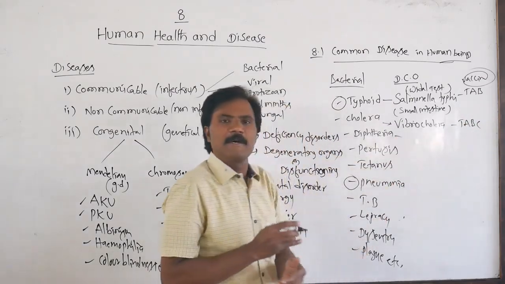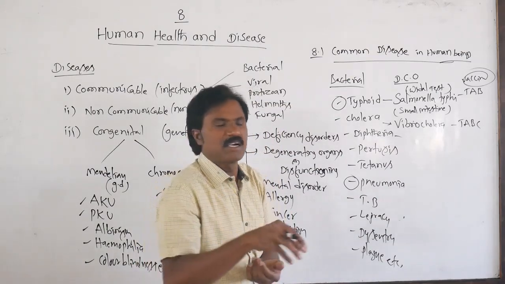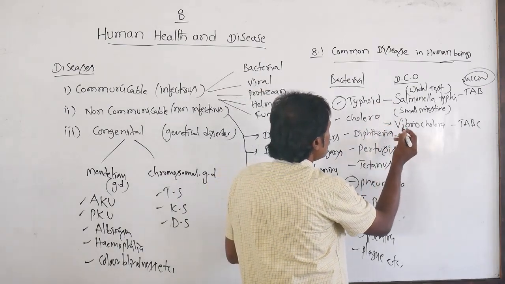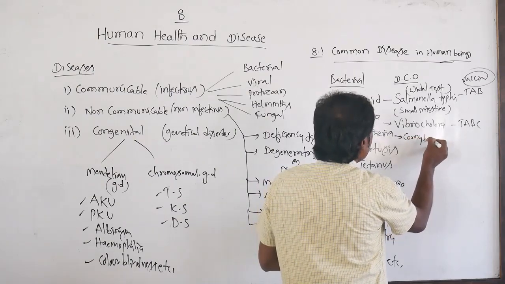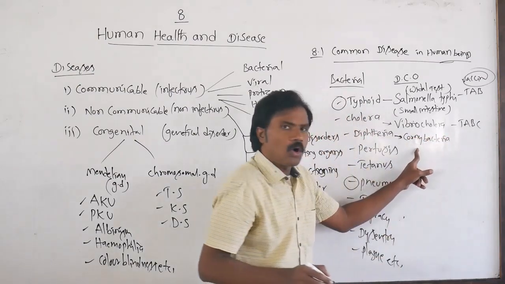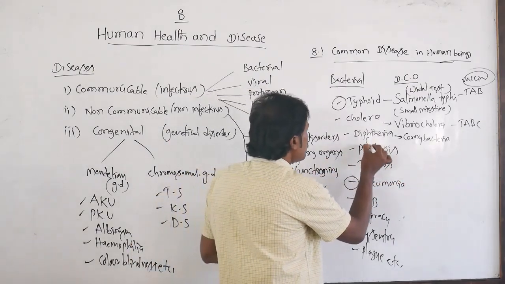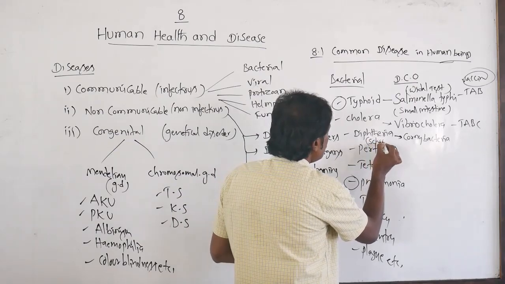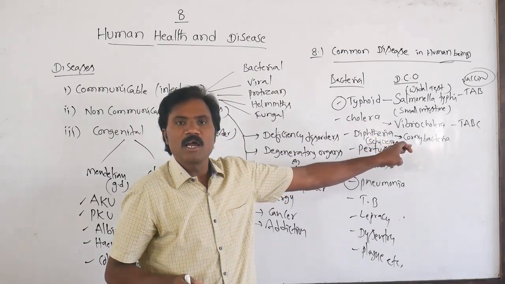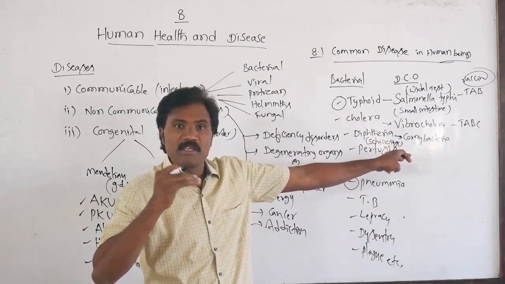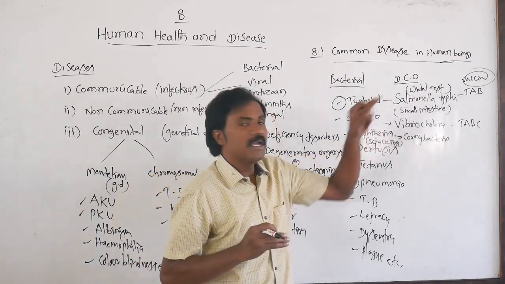Then diphtheria. What is the specific test for confirmation of diphtheria? The Schick test. The disease causing organism is Corynebacterium diphtheriae. In diphtheria, normally fever and difficulty in breathing appear. There is also a specific vaccination.